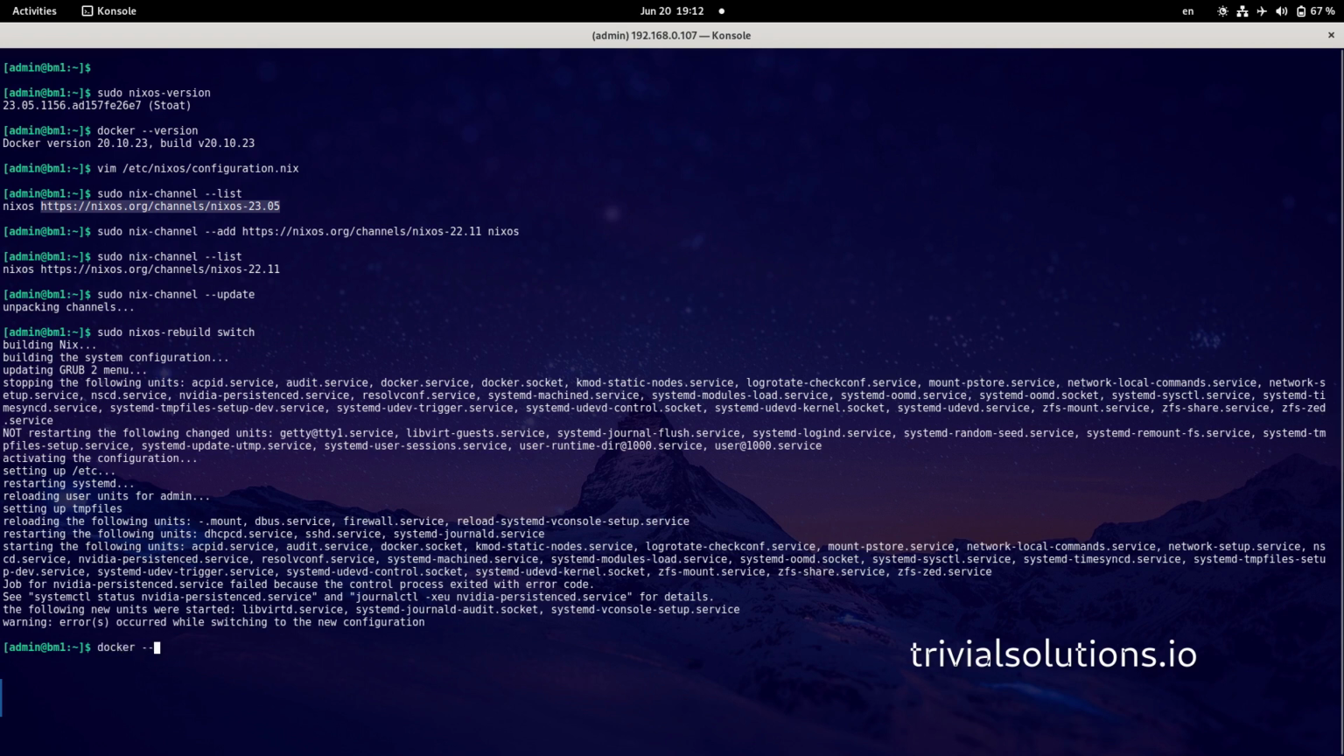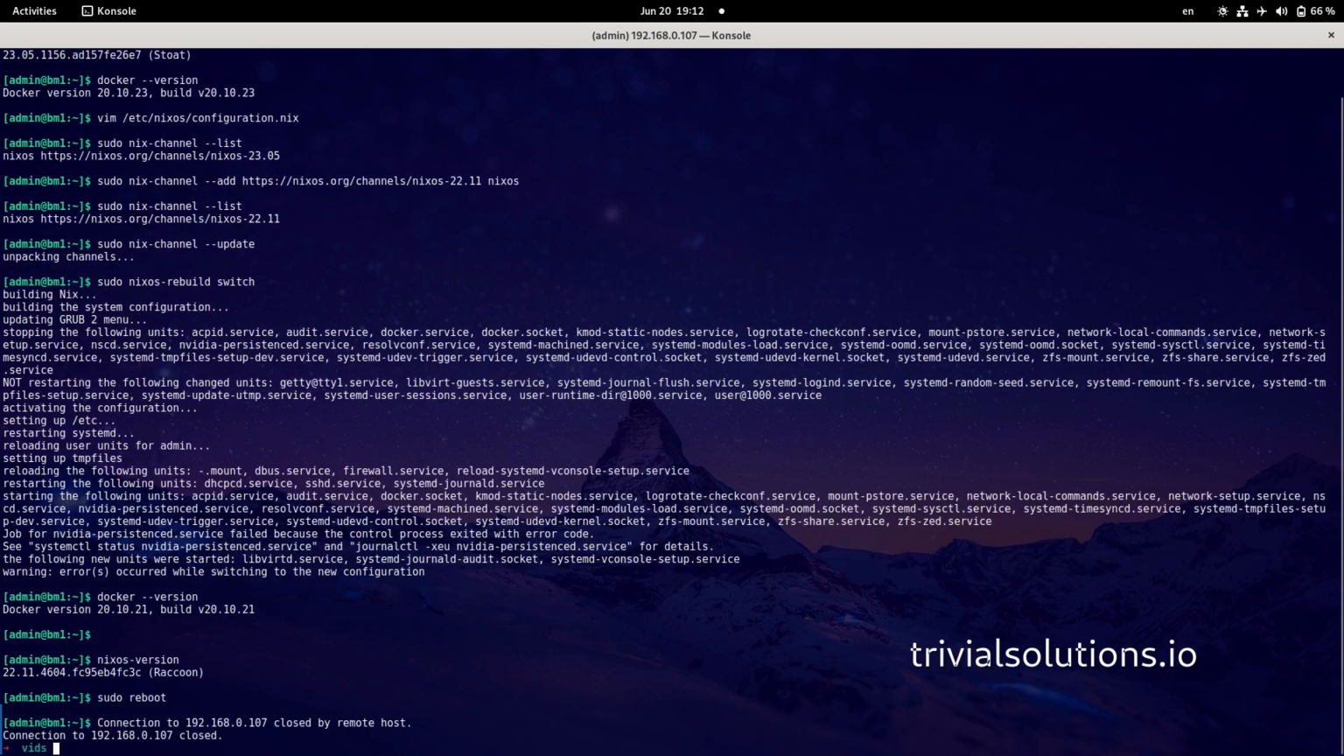Let's see now the Docker version. Okay, Docker version, as you see, it was 23 here and now 21. The entire operating system was recompiled. Of course, this was cached, but if it had to be recompiled, it would take some time. It would use CPU cores and everything, but that's it. That's how I downgraded my operating system. And of course, I'll just reboot. We can execute NixOS version. Okay, so now we have 22.11 Raccoon, and I'll reboot the operating system and get back after it's rebooted.